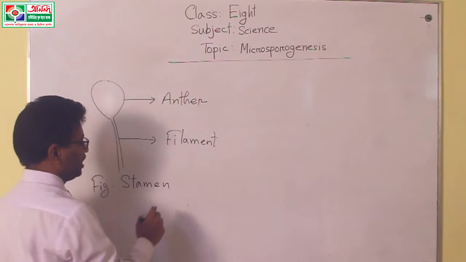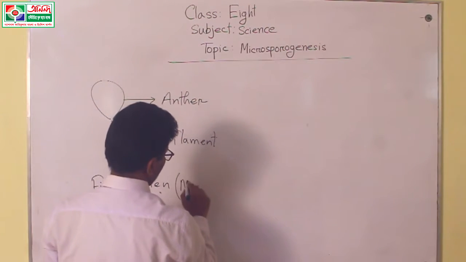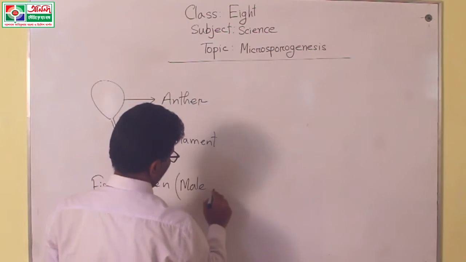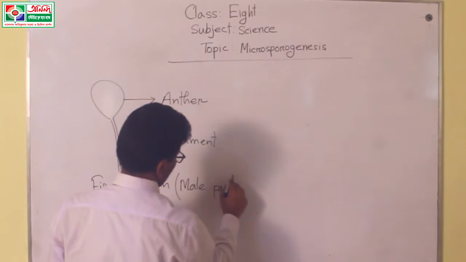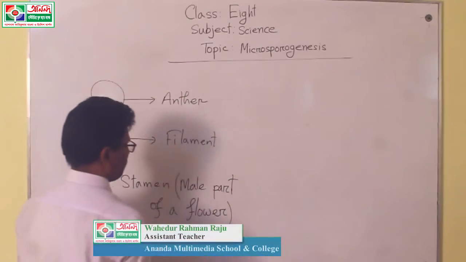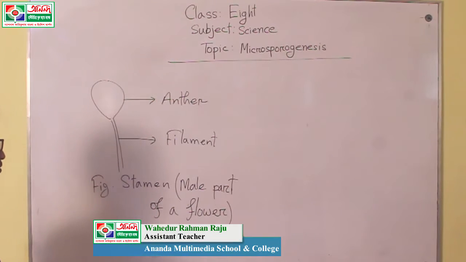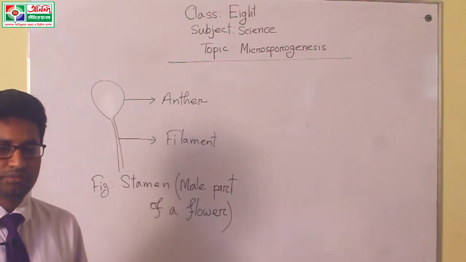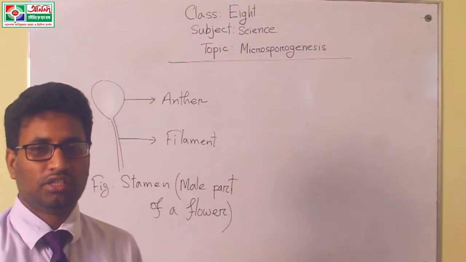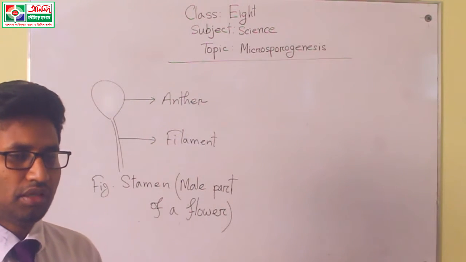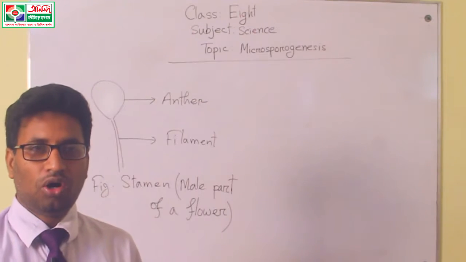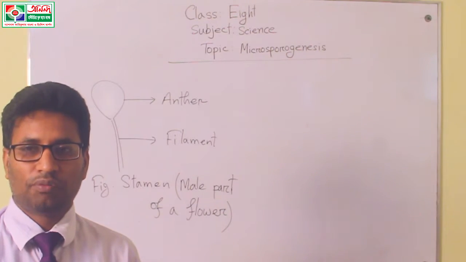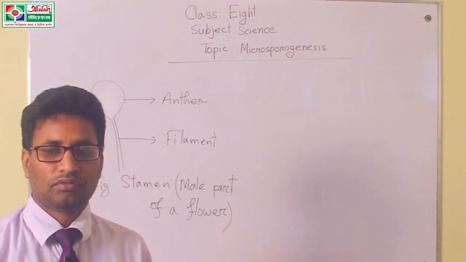This part is mainly the male part of a flower. That means a lot of stamens are present in the male part of a flower, and all stamens are commonly called androecium.